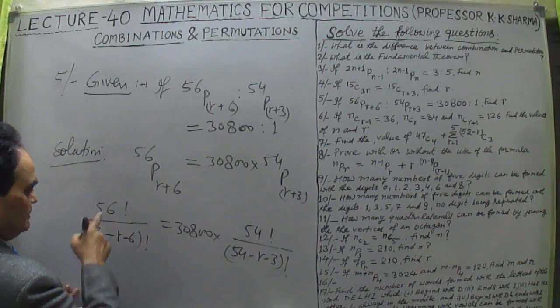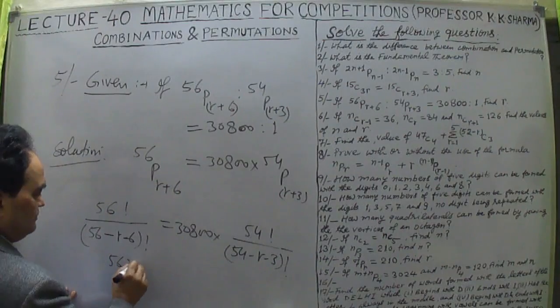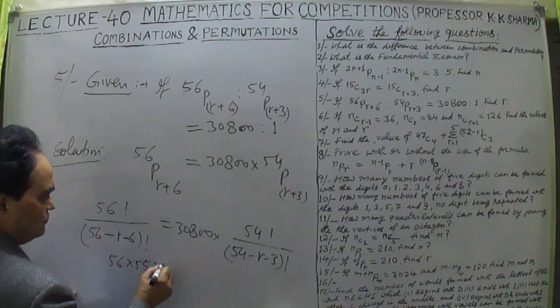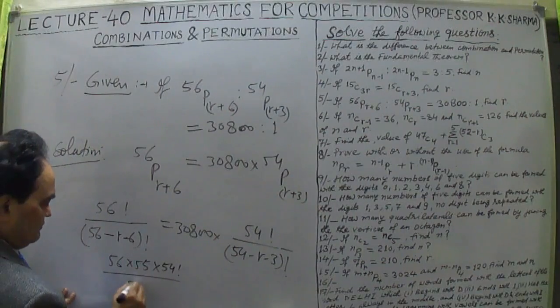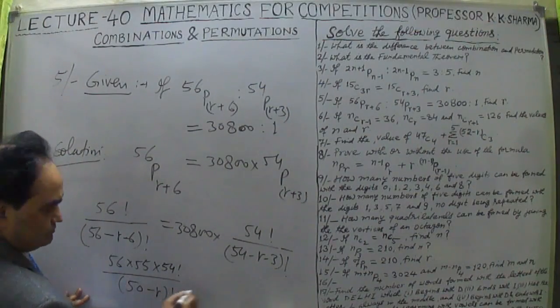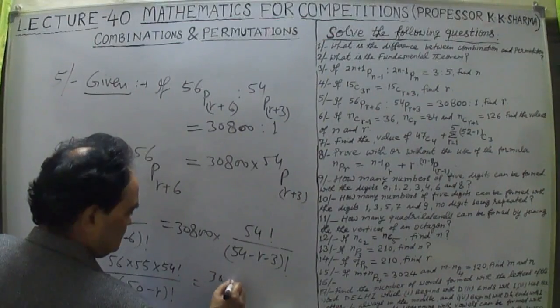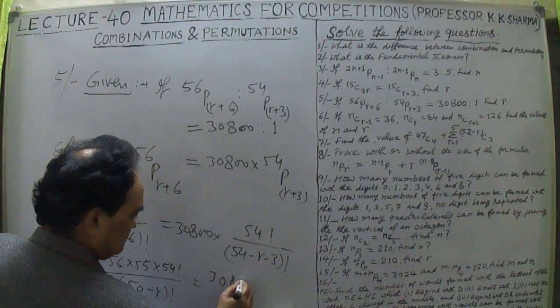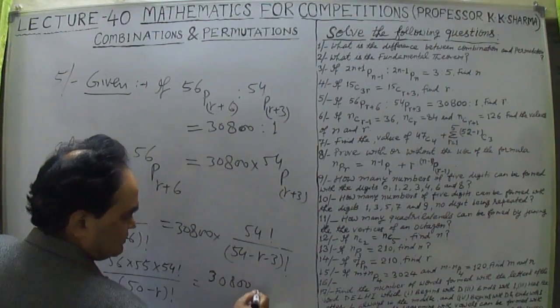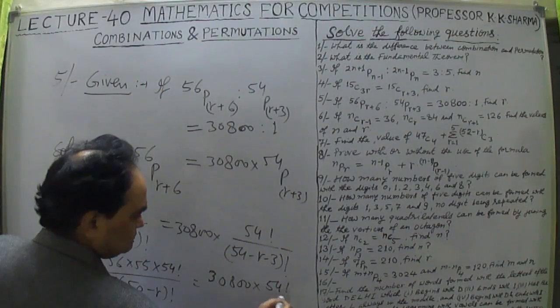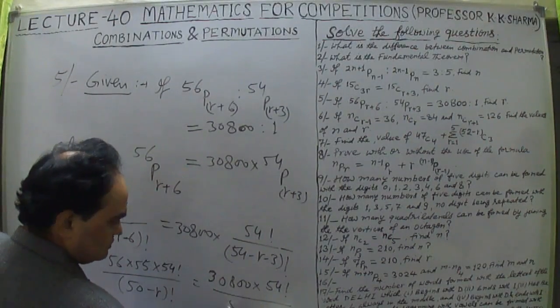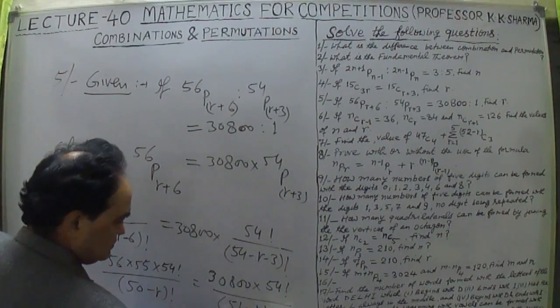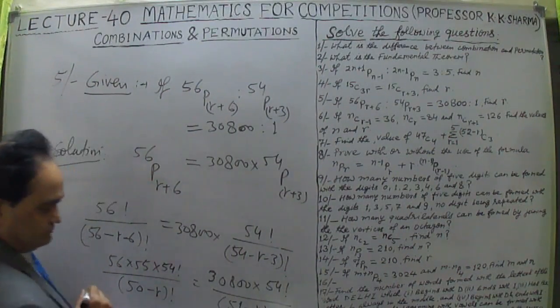We can express this as 56 into 55 into 54 factorial divided by factorial of 50 minus r, is equal to 30,800 into 54 factorial divided by factorial of 51 minus r.